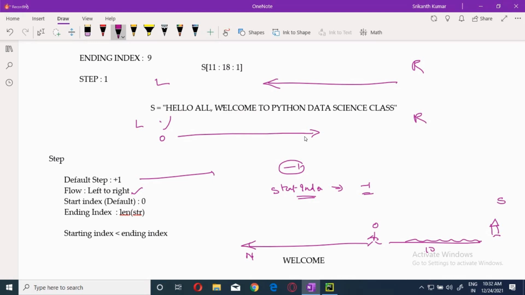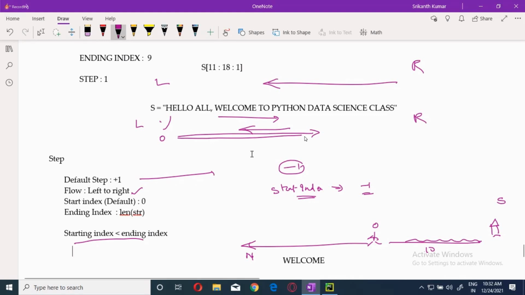Your house is on the southern side. Will you ever reach? If you go 10 kilometers, 100 kilometers, 2000, you will never reach. The same thing is happening over here. Whenever the flow is in this direction, try to extract the data in this direction. Never try to extract the data in the other direction. Okay, this is very important. That's the reason why you should keep the starting index less than the ending index always, whenever the step is positive one.